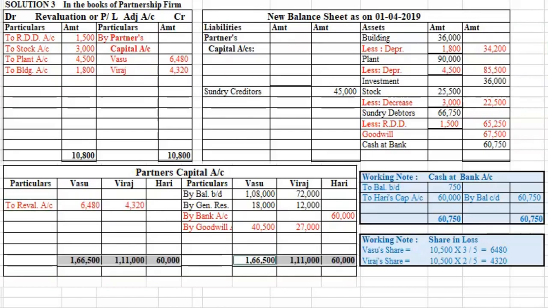Then we move on to close the partner's capital account. Take the total of partner's capital account and then calculate the closing capital balance of each partner. Vasu's rupees 1,60,020, Viraj's rupees 1,06,680 and Hari rupees 60,000. We transfer these closing capital balances to the liability side of new balance sheet. Then we take the total of the capital balances, that comes to 3,26,700. Now take the total of your liability side and asset side of your balance sheet. Your balance sheet stands tallied. I'm sure you have understood this. Thank you.